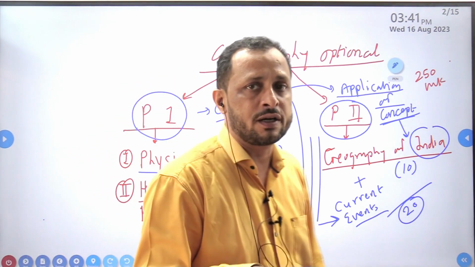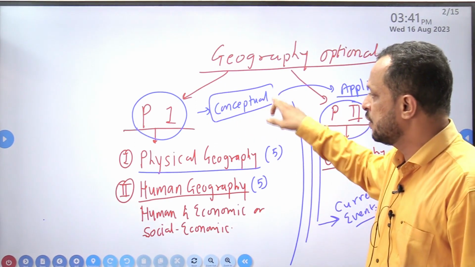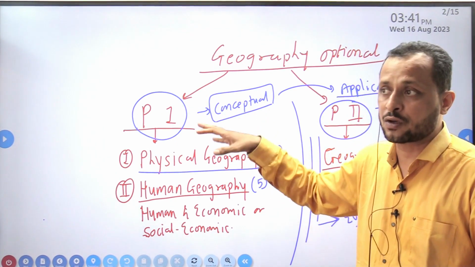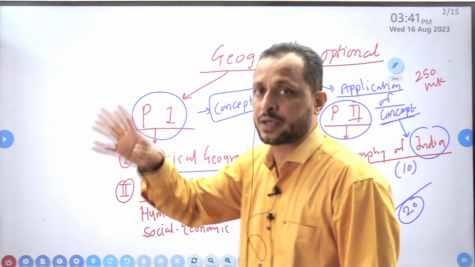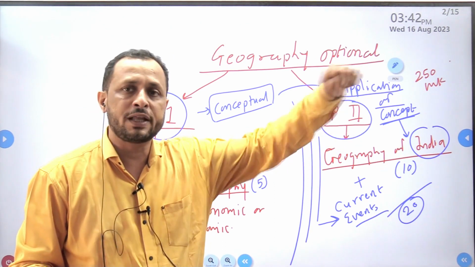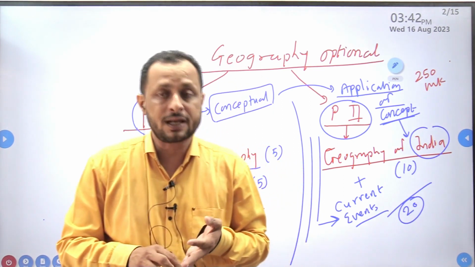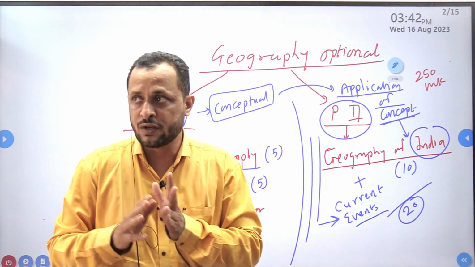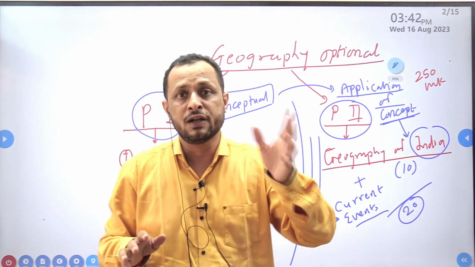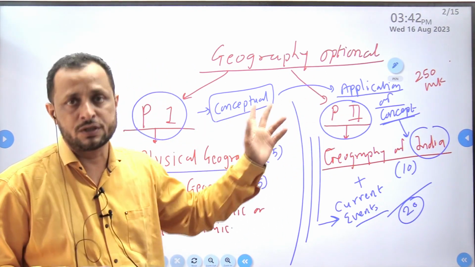But to understand those current events, we need to understand the basic concepts first. First, we need to know what a flood is, how a flood occurs, what the causative factors are, what the natural factors and the anthropogenic factors are, and then we apply it to a particular region. For example, Himachal Pradesh: why are floods occurring there? The topographic and climatic conditions are natural conditions which lead to flood conditions, whereas human interference in the Himalayan ranges leads to anthropogenic phenomena. In this way we have to correlate both things.